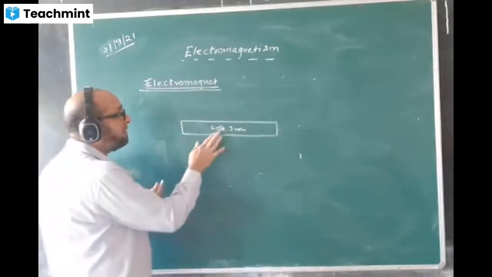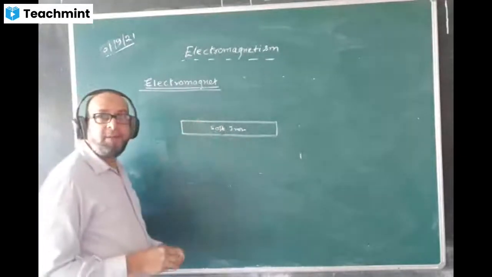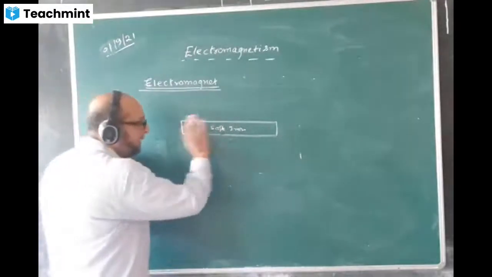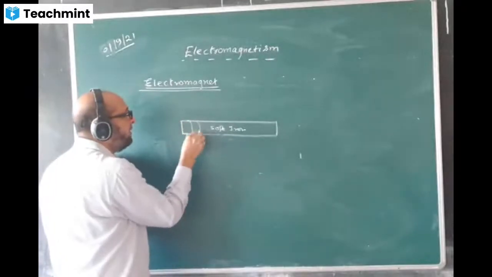We will be laminating this so that when the current passes through it and you touch it, you do not get any shock. We laminate it, and on top of it, we will give the turns like this. We will be giving coils.